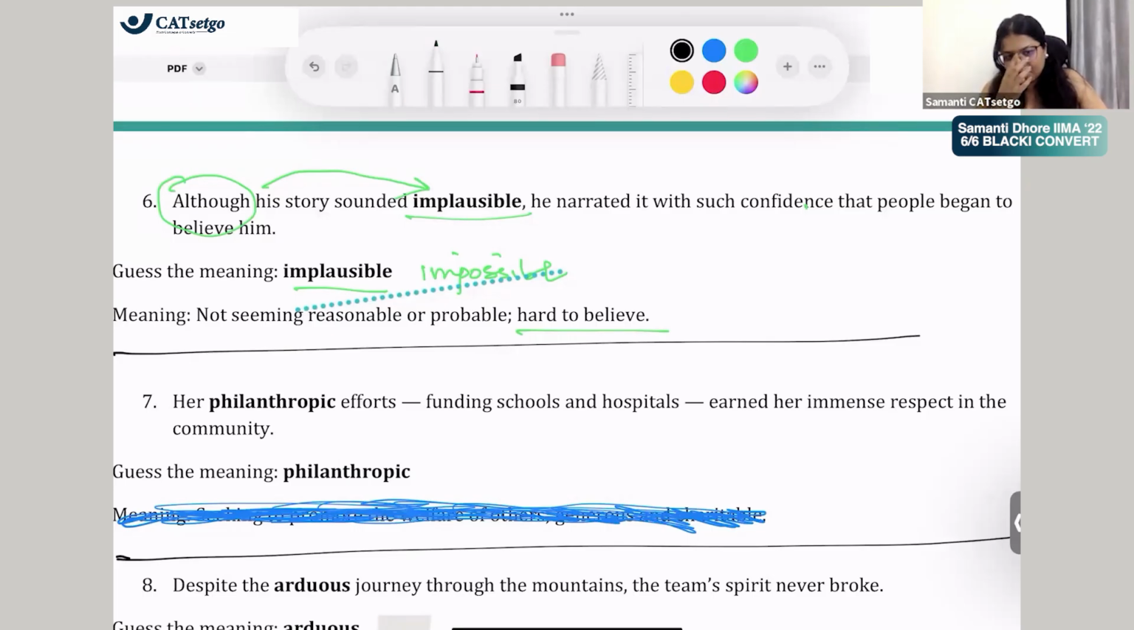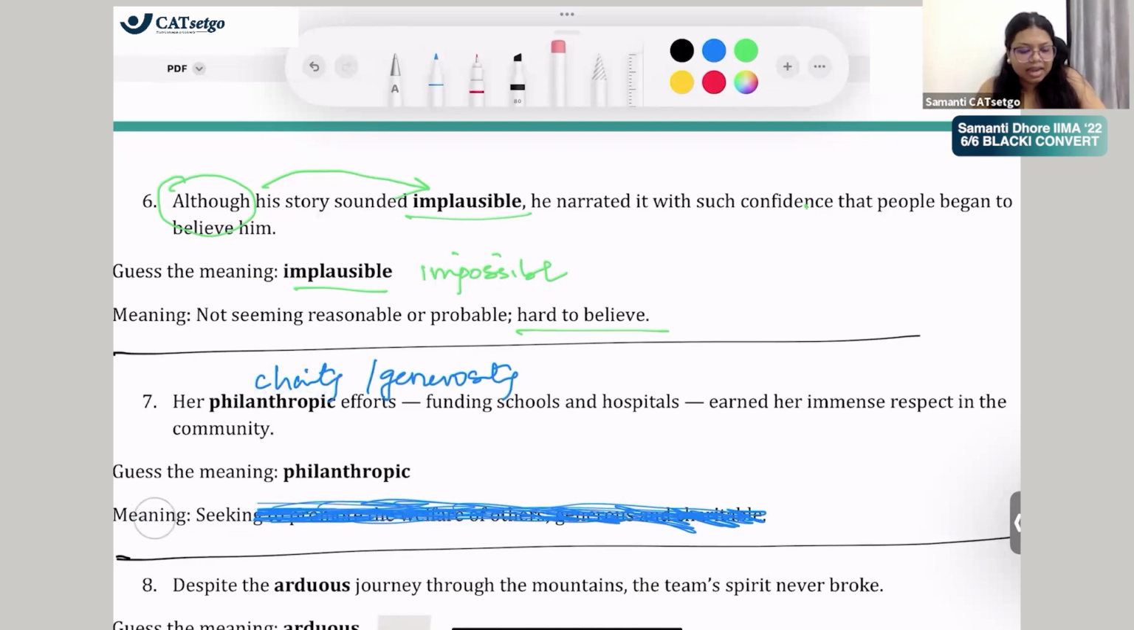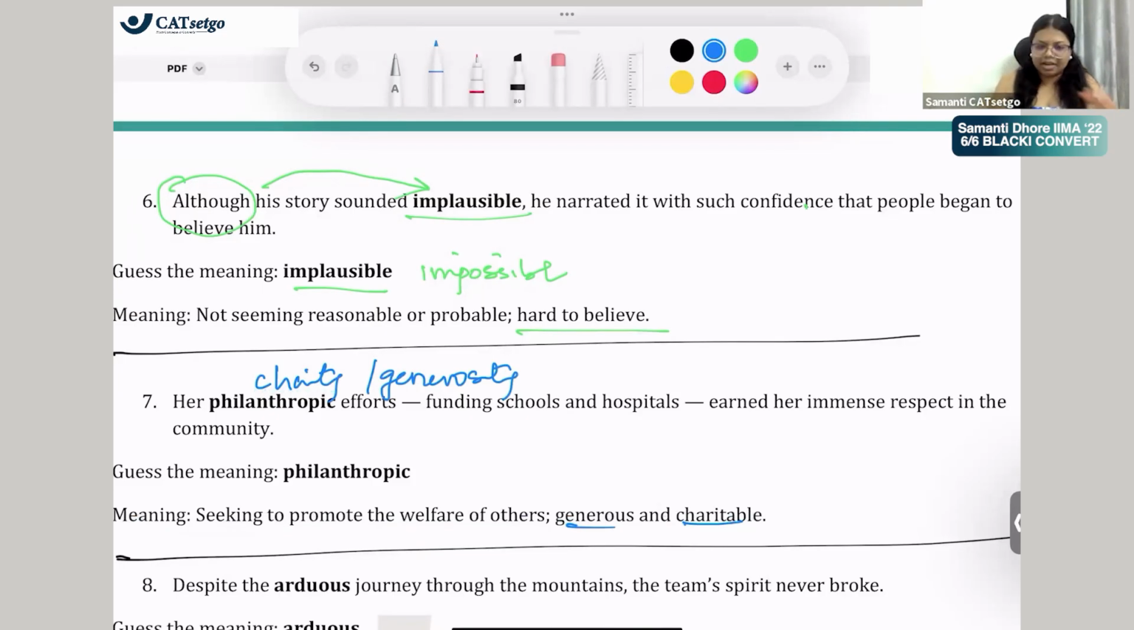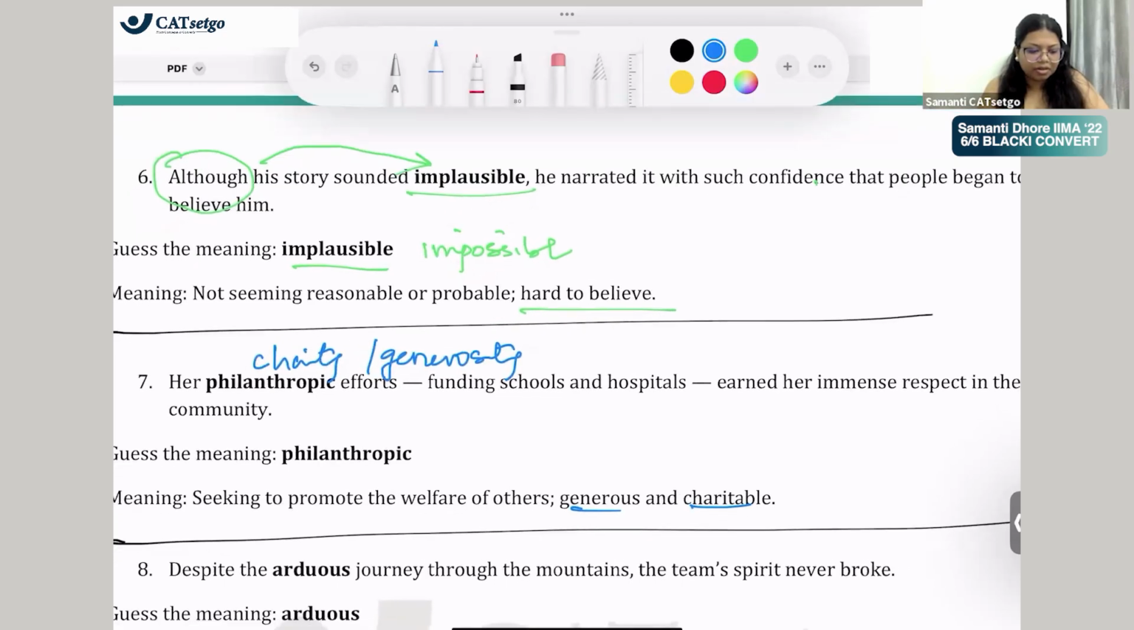You probably already know this word from before. Her philanthropic efforts, funding schools and hospitals, earned her immense respect in the community. So obviously this is what? Charity. Generosity. Kindness, kind efforts. Generous or charitable is the word. Kind is again a little neutral. Kind is positive, but it's like using the word good. It's basically efforts made out of charity or generosity. Okay, now do this eighth.